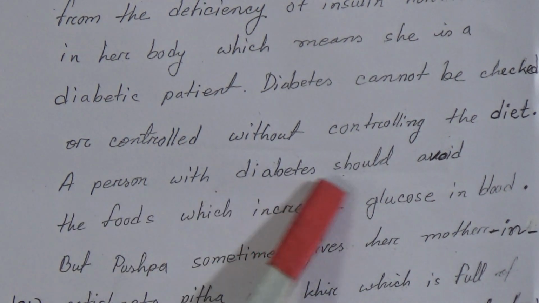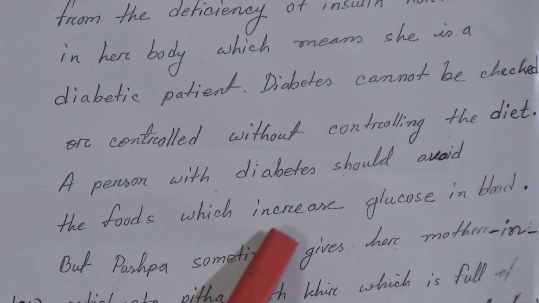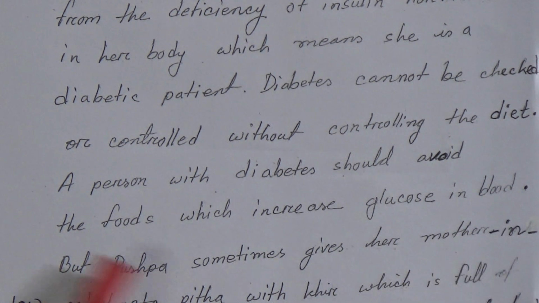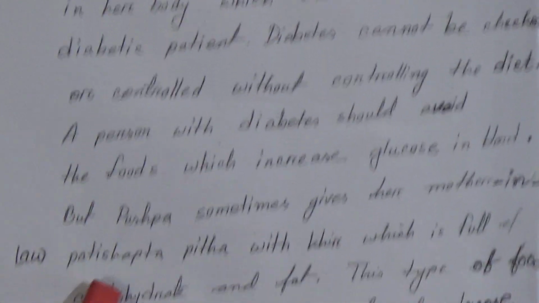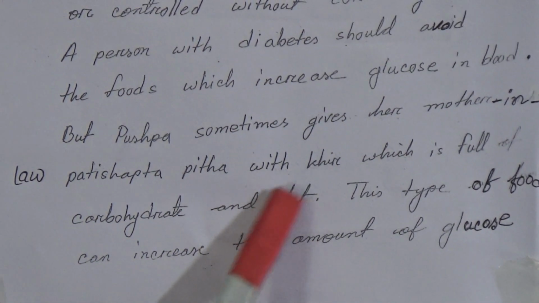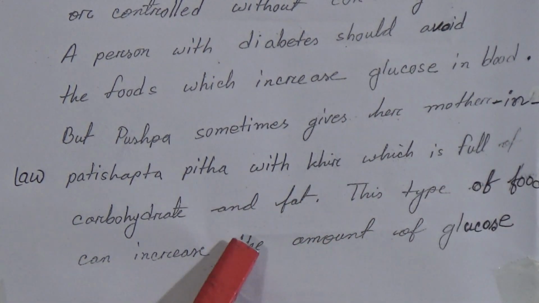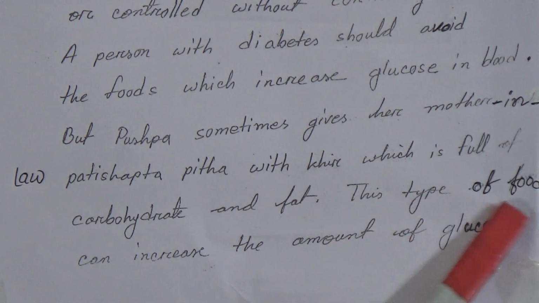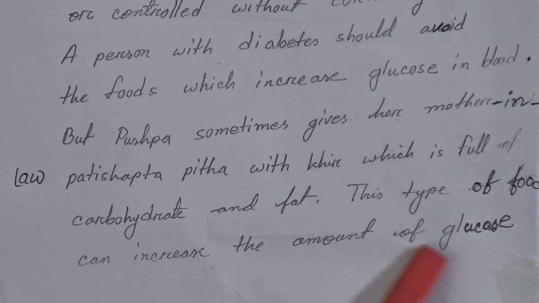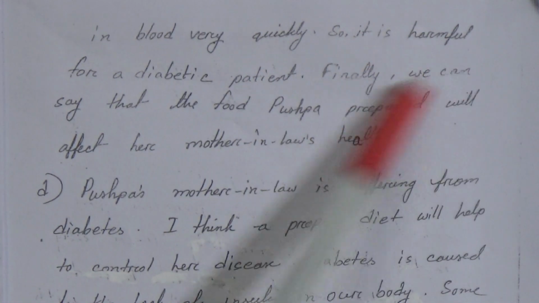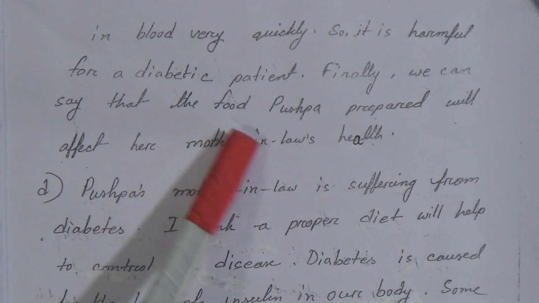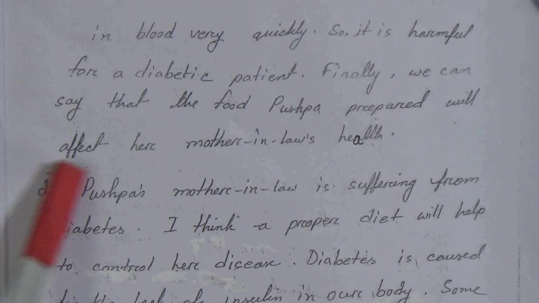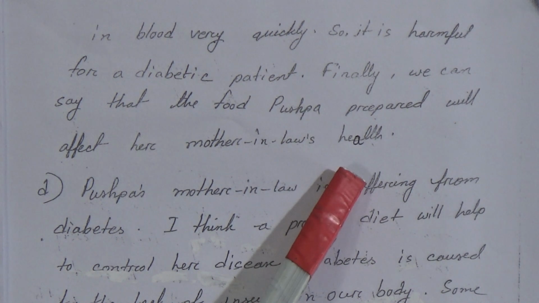A person with diabetes should avoid the foods which increase glucose in blood. But Pushpa sometimes gives her mother-in-law patishakta pitha with kheer, which is full of carbohydrate and fat. This type of food can increase the amount of glucose in blood very quickly. So it is harmful for a diabetic patient. Finally, we can say that the food Pushpa prepared will affect her mother-in-law's health.